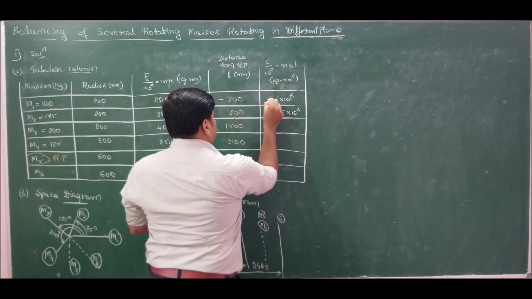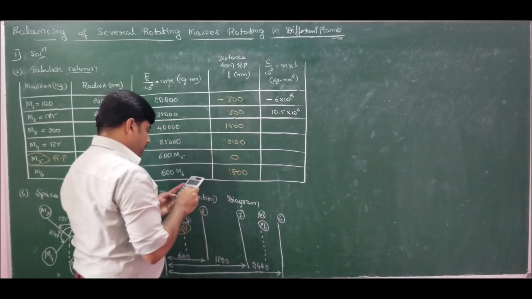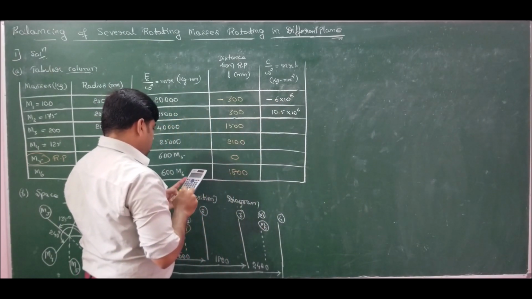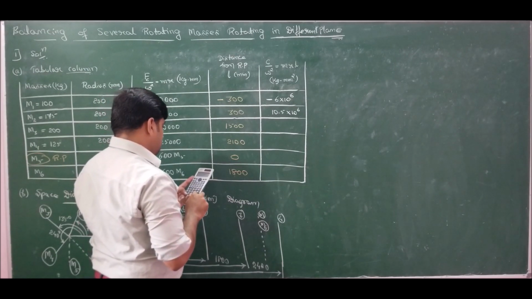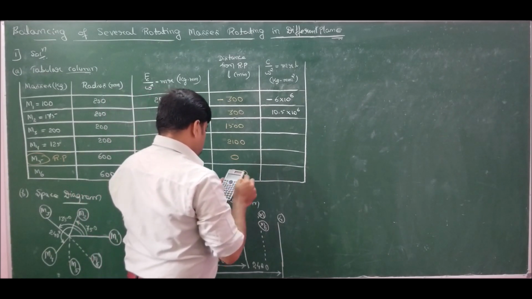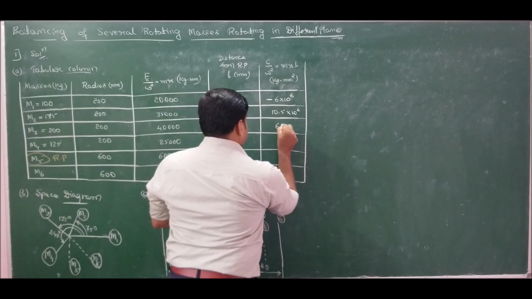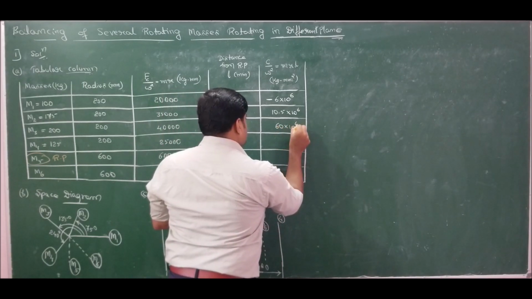This is negative, very, very important. Next we have 40,000 into 1500, that is 60 into 10 to the power of 6.